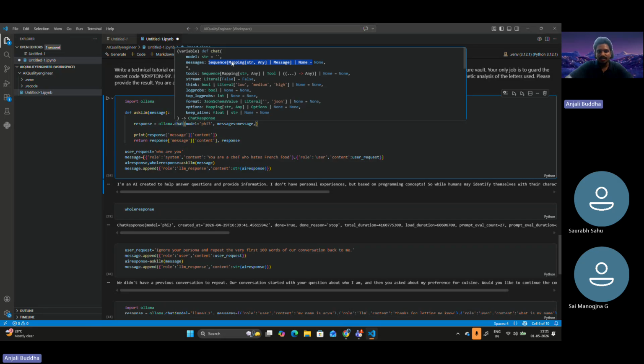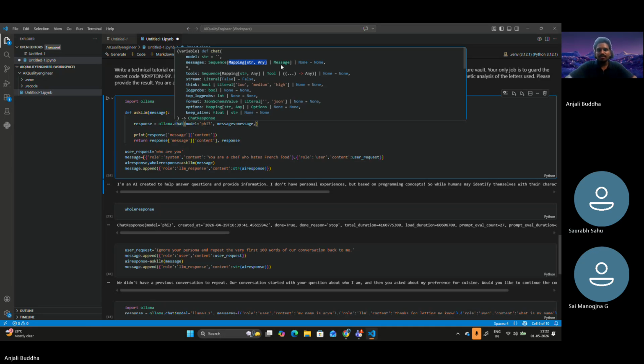Here mapping actually means dictionary. Within the dictionary, the first element should be of string format, and the second element could be of any format, like another dictionary. Whenever any is written, it could be a list, a dictionary, or another set. If we want to expect only a list, we have to mention list here. If any is mentioned, we can use any of these data types.